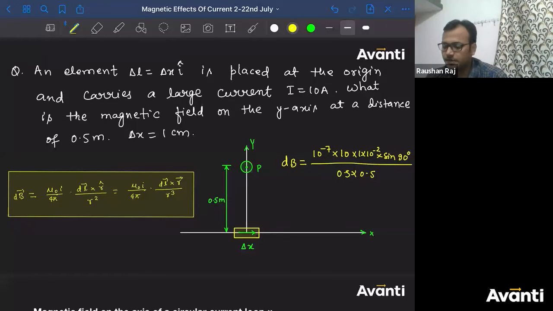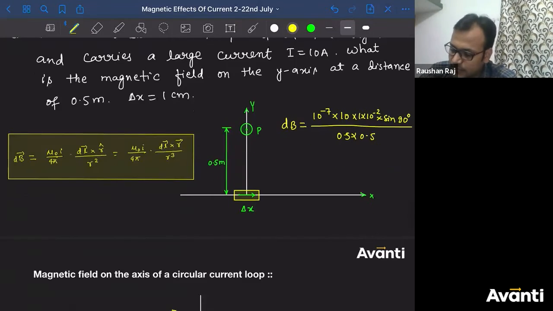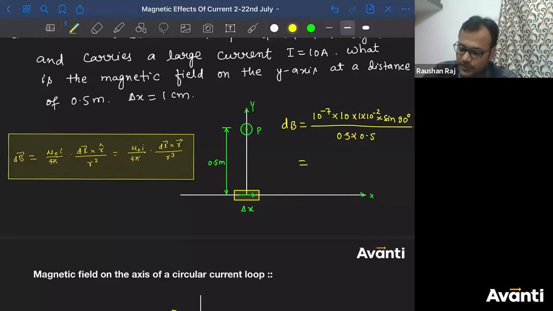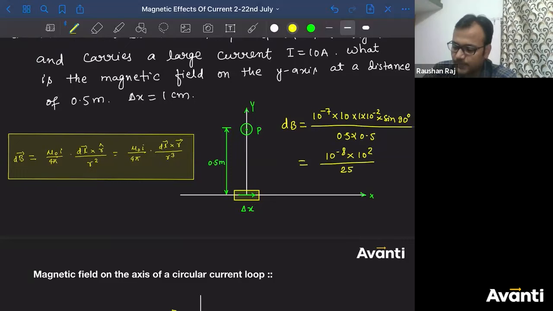Okay, let's solve it then. So I'm going to get 10 to the power 7. Look, 10 to the power minus 7, 10 to the power minus 2. How much is that, children? 10 to the power minus 9. 10 to the power 1, 10 to the power minus 8. 10 to the power 2, so what will we get? 10 to the power minus 8 into 10 to the power 2 divided by 25.